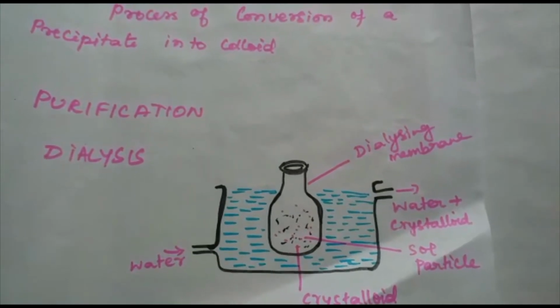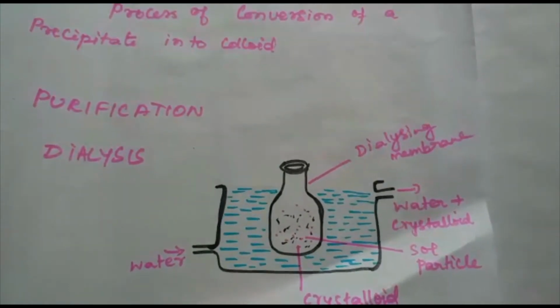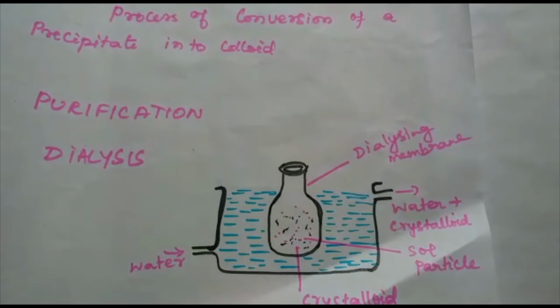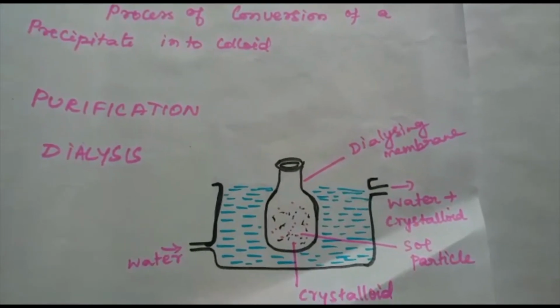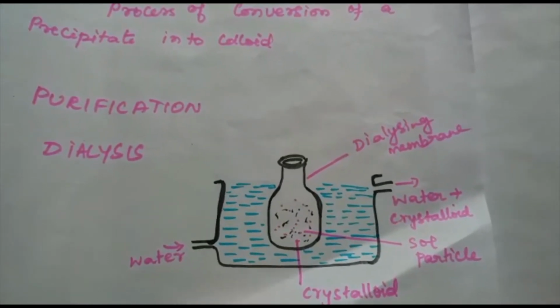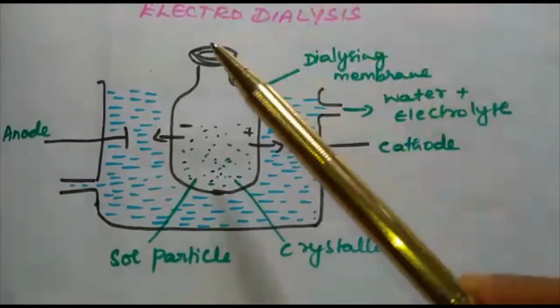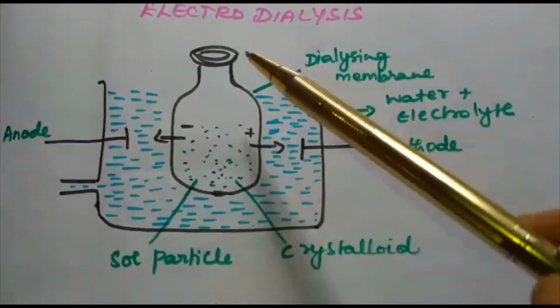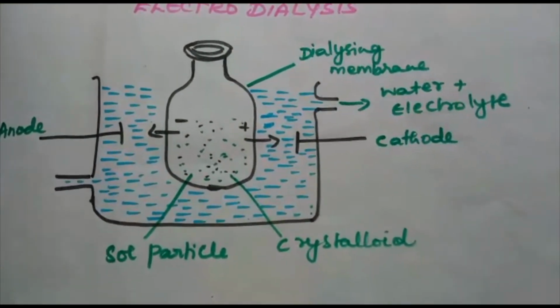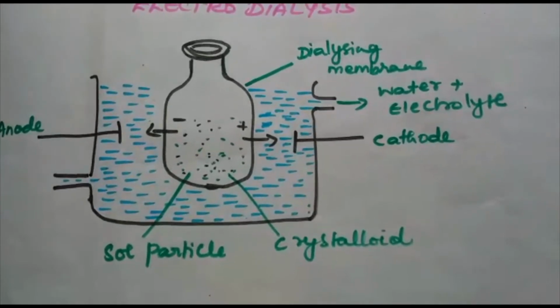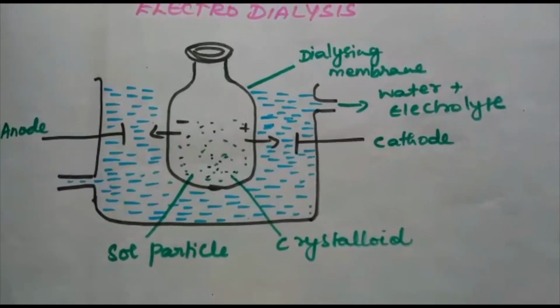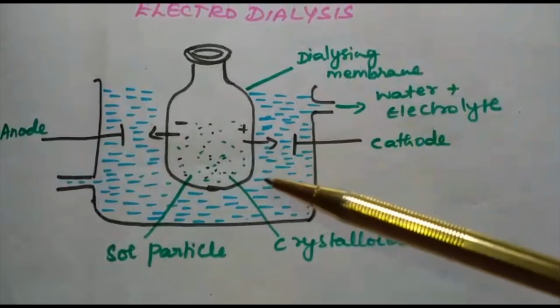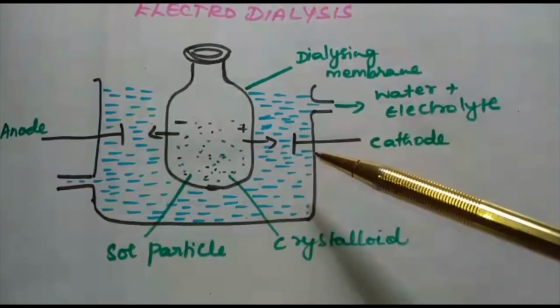Next, let us discuss electrodialysis. What is the difference between dialysis and electrodialysis? What is the advantage? We can discuss. What happens in electrodialysis? Why is electrodialysis preferred? Ordinarily, the process of dialysis is quite slow. So, it can be made faster by applying an electric field.